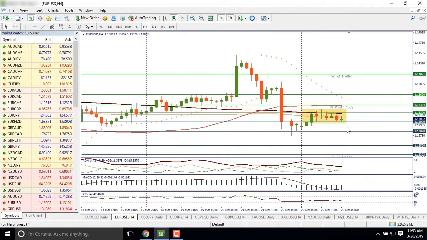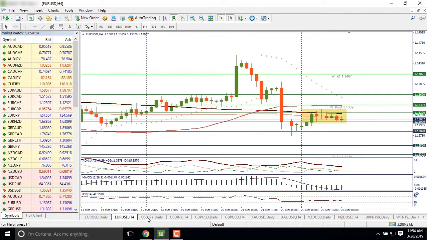Otherwise, if the USD is supported today, bears will break the support at 113.2. The next support is situated at 112.82. If they are strong enough, the next support for the pair lies at 112.50.